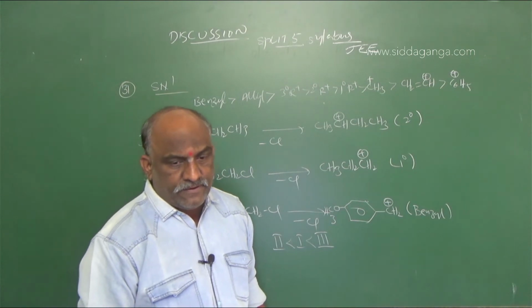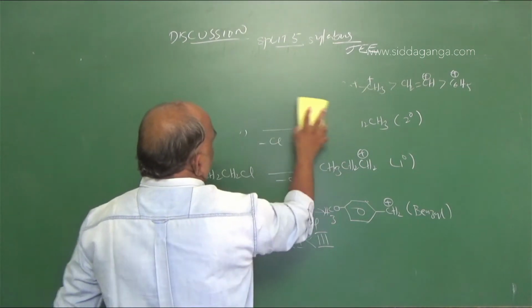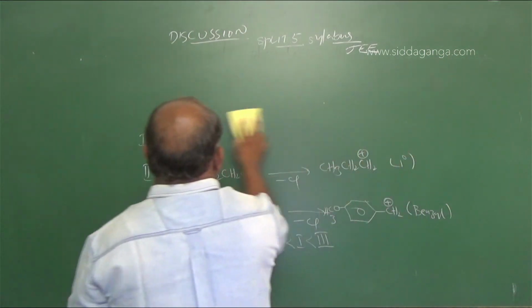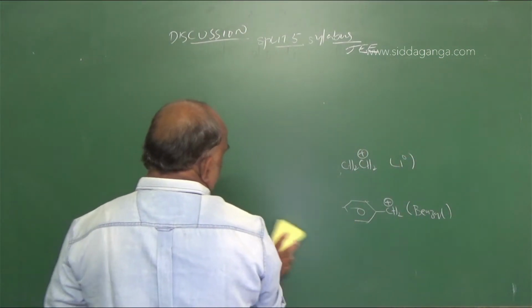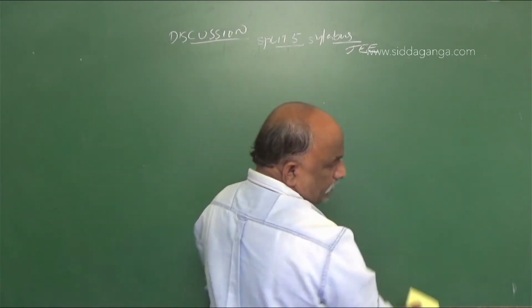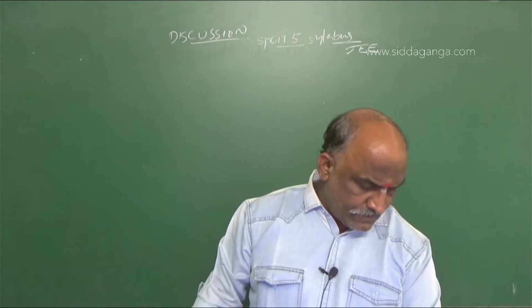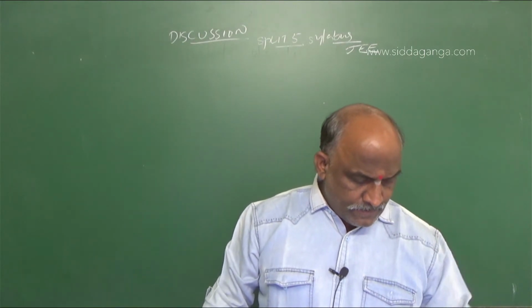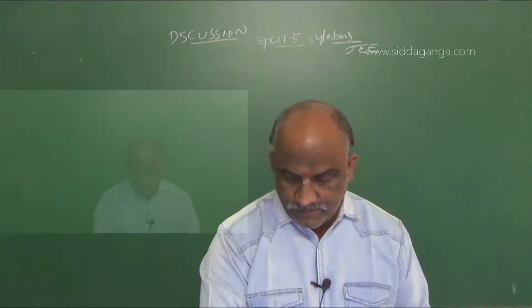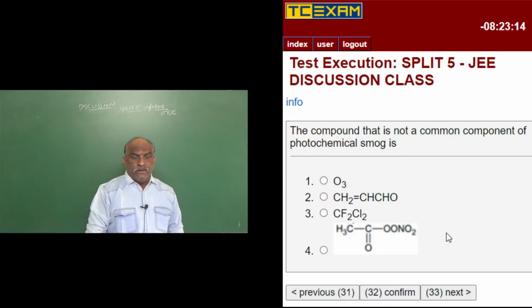And next one is question number 32: the compound that is not a common component of photochemical smog.